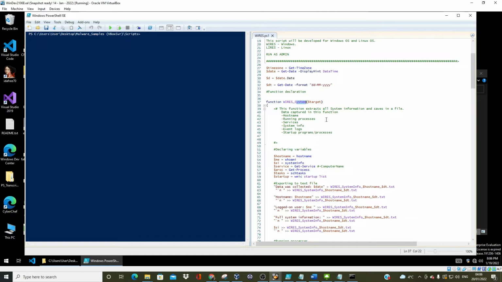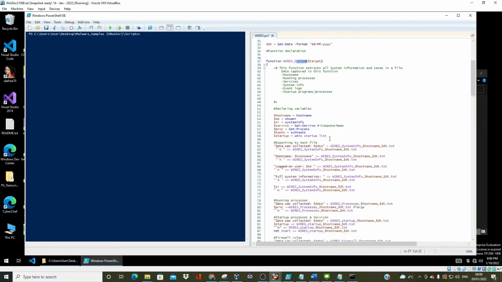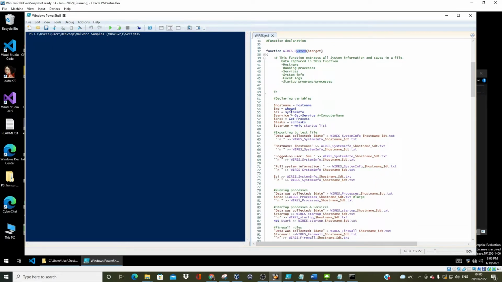The script also saves in a file. Data captured in this function: we've captured the host name, the running processes, the services, the system information, event logs, and startup programs or processes. And yep, obviously, I think I should probably edit this.